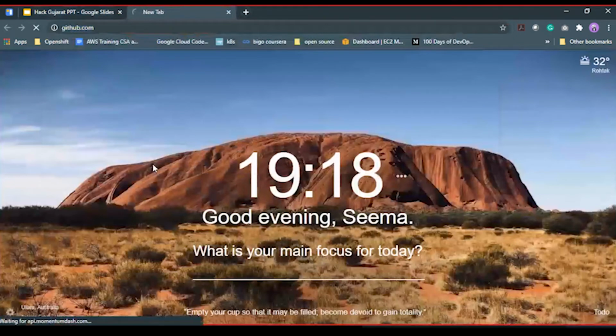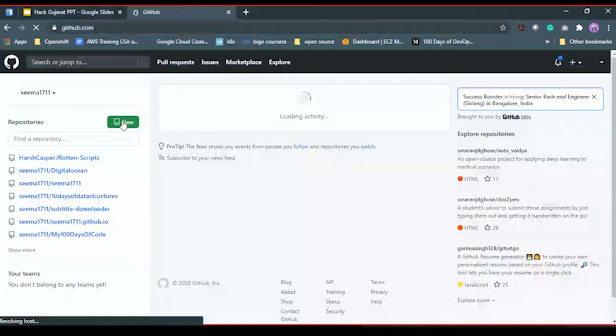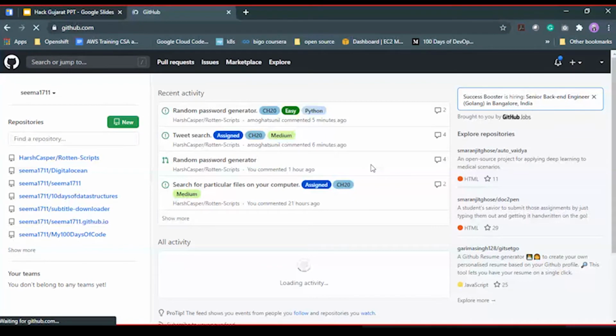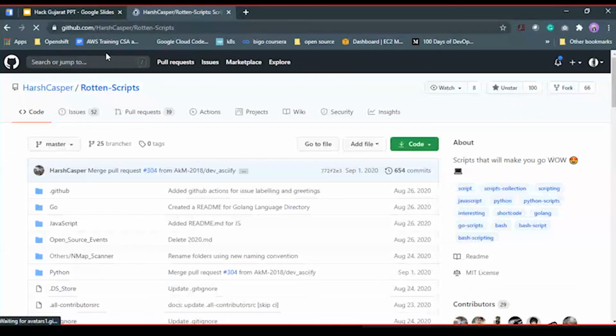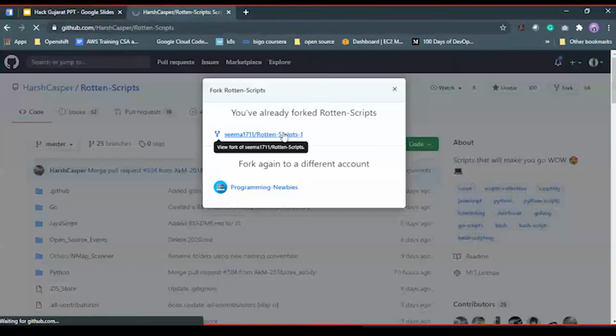So here you can see there is the Rotten Scripts project. If I want to work on this repository and contribute to its code, the first thing I need to do is fork this repository. You can see here this is Fork, and I've already forked it, so it will show me like this. After you fork, it will be your username and the project name. Then if you want to contribute to it, you can clone the repository to your local system.